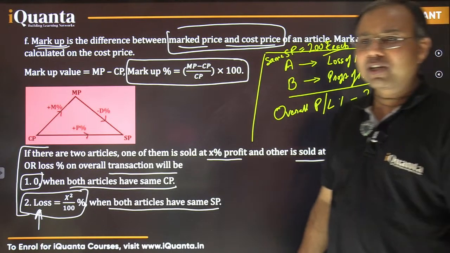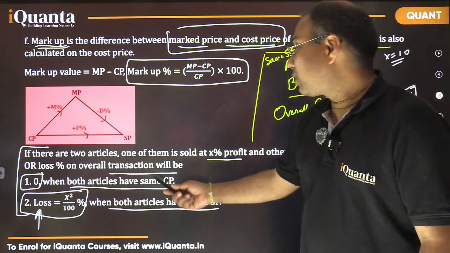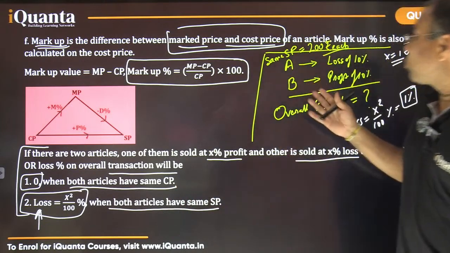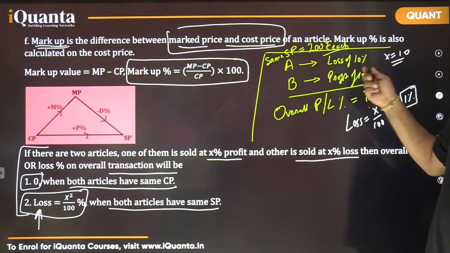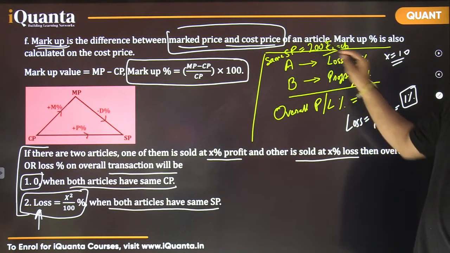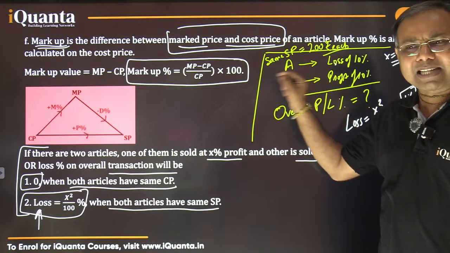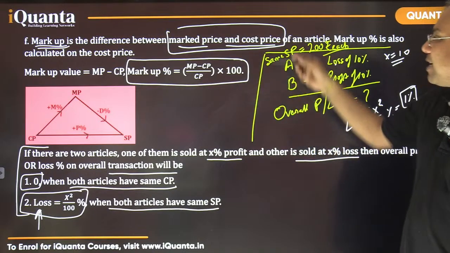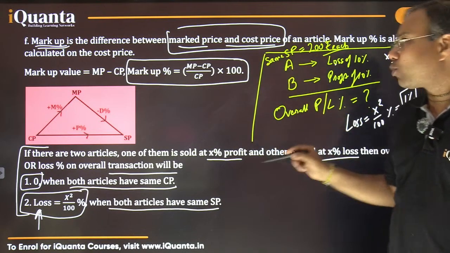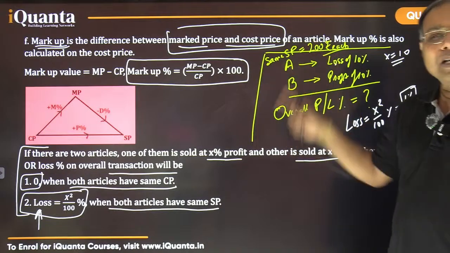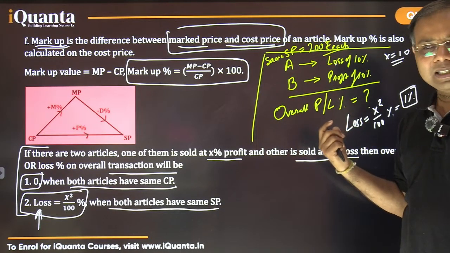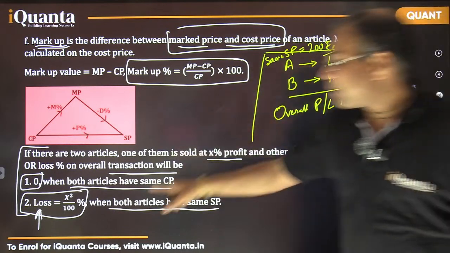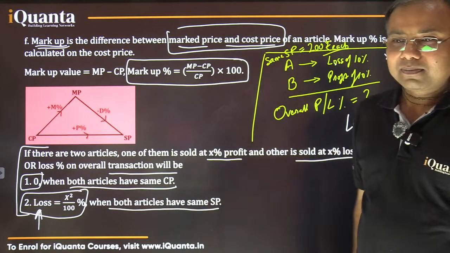And as Ria was mentioning, if nothing of the two is the same, in that case we need to solve it fully. Right now also, we could have figured it out: this was sold at 10% loss for 200 rupees, so can we calculate its CP? Yes, we can. In the same way we can calculate the CP of B also, and the total CP. We know the total SP, so we could calculate the total profit or loss. That is the way to calculate, but it is not required because we can make use of this direct result here. I hope it is okay.